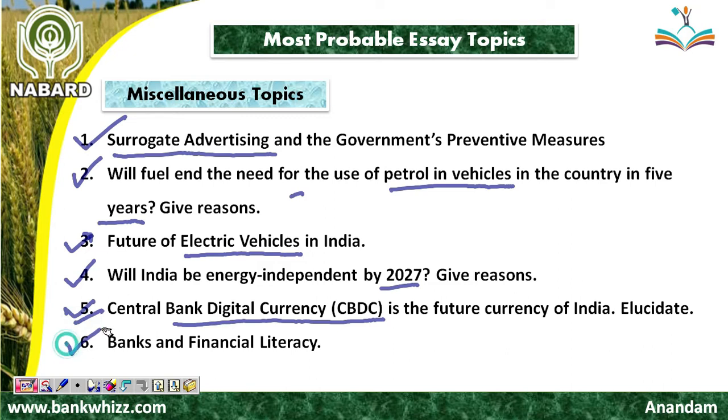Friend, the next important topic is banks and financial literacy. Where there are banks, people will be financially literate. So more banks means more financially literate people. Banks have a direct role to make people financially literate. That's why the government has tried its level best to open up branches even in the remotest areas of the country, so that the people over there would be financially literate.